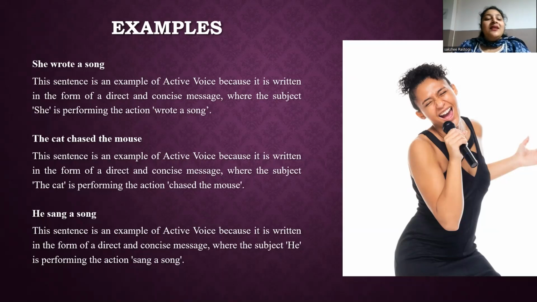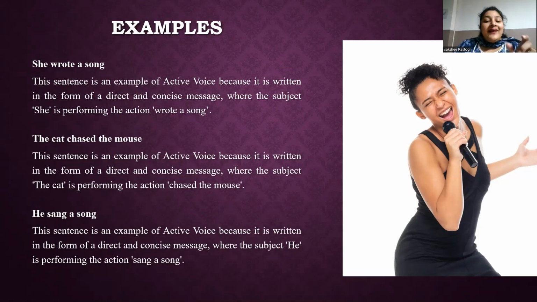Second example, the cat chased the mouse. So this sentence is an example of active voice because it is written in the form of a direct and concise message, where the subject the cat is performing the action chased the mouse. So the sentence the cat chased the mouse is a perfect example of active voice.